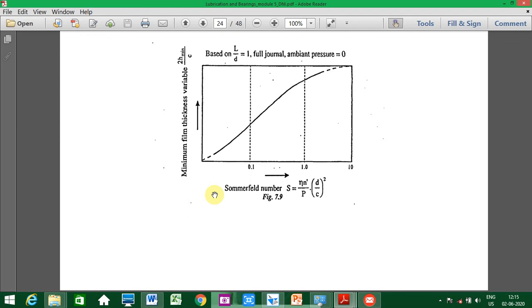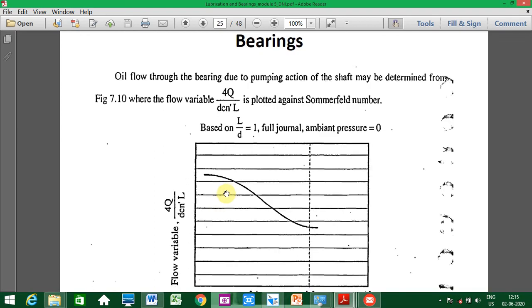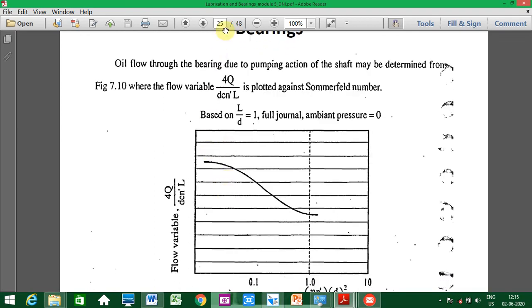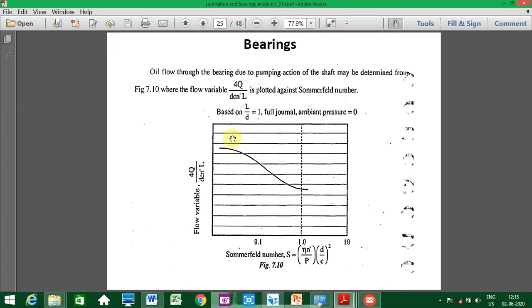Next, the oil flow through the bearing due to the pumping action of the shaft may be determined from the figure below. Here the flow variable is the y-axis and the Sommerfeld number is the x-axis. As the Sommerfeld number increases, the oil flow variable drops down in a curve form, as you can see here.